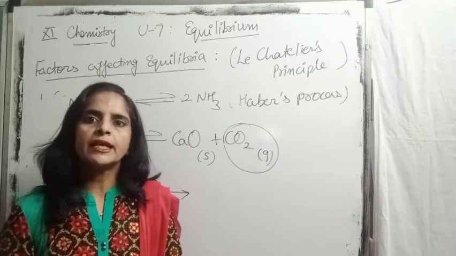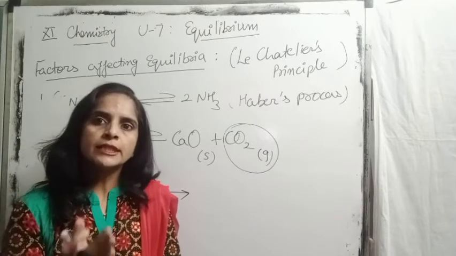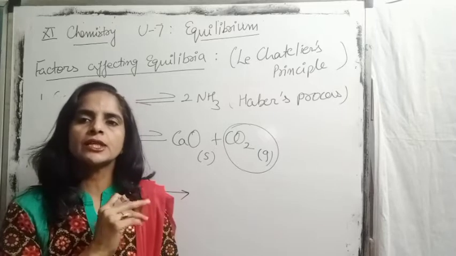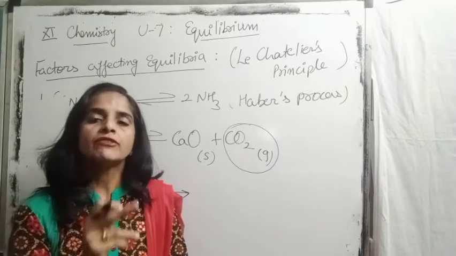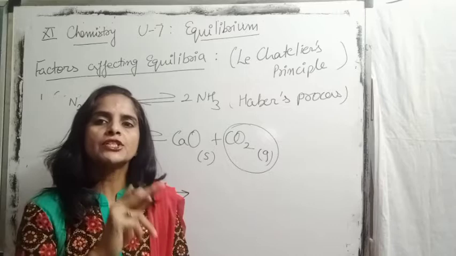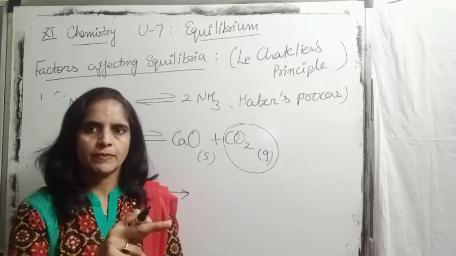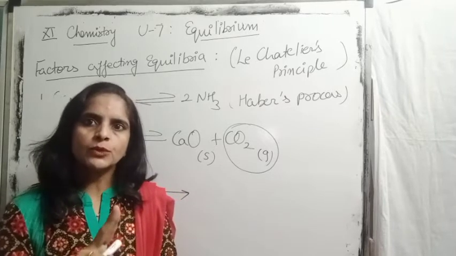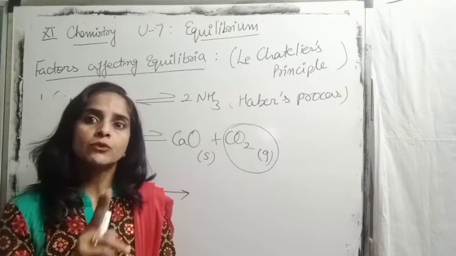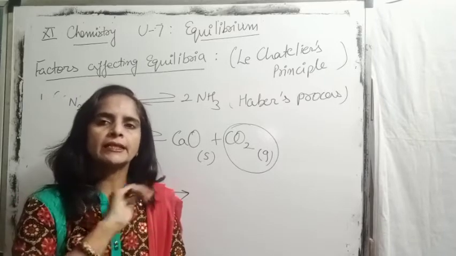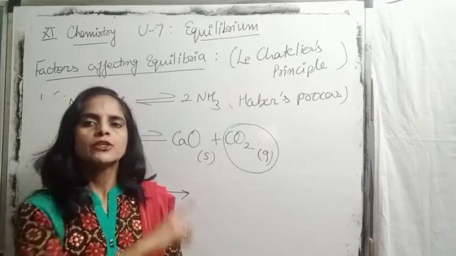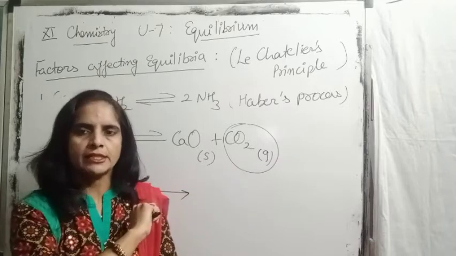So I think, children, now it's clear how the change of concentration at equilibrium will affect the formation of product. There are two ways to increase the product formation. First, by adding more reactant at the equilibrium stage, so the reaction will move in the forward direction.